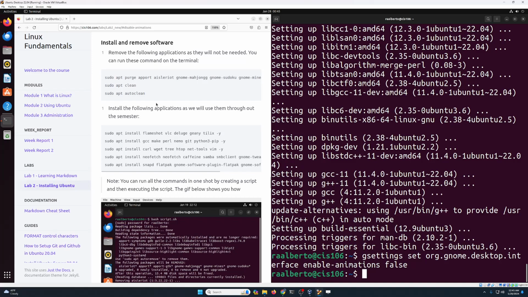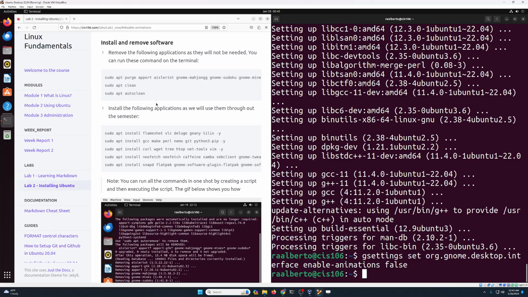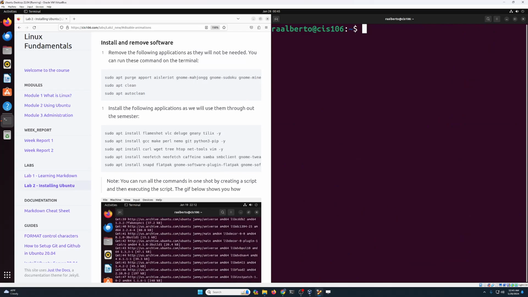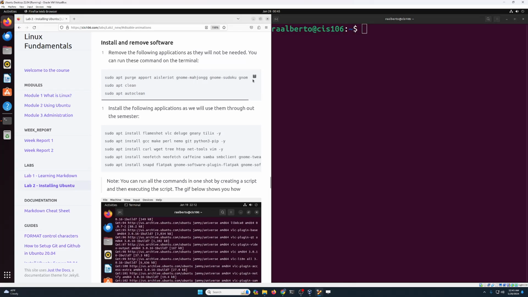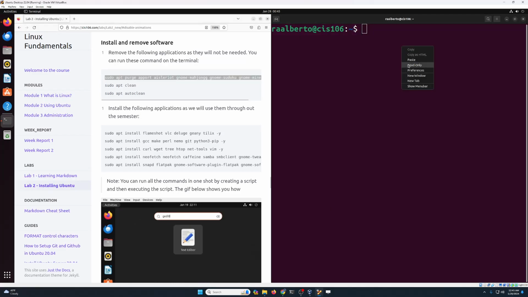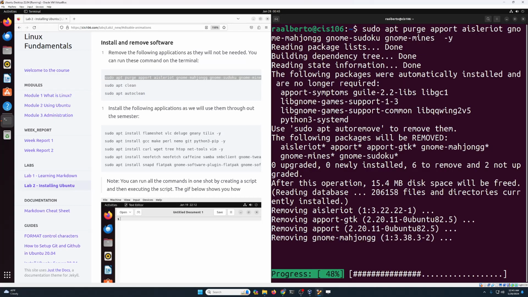Now we're going to remove and install some applications that we are going to need throughout the semester. So we're gonna get it done right now so that we don't have to do it later. Now I'm gonna clear the window over here, and I'm going to copy this command. Just copy the first one, paste it over here, and press enter. We're almost done.